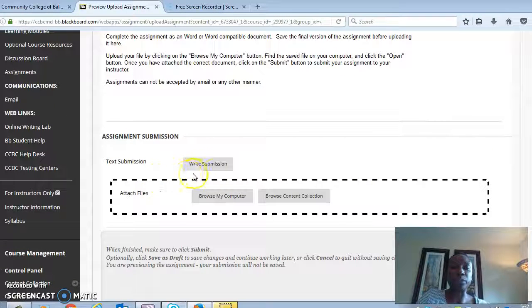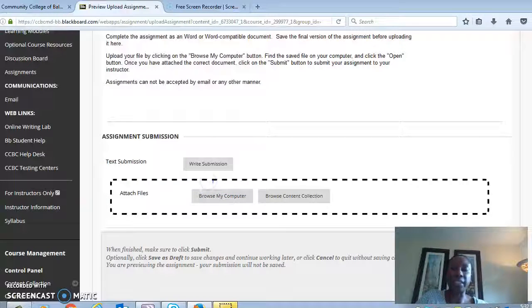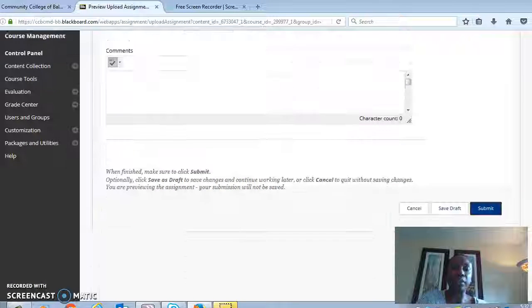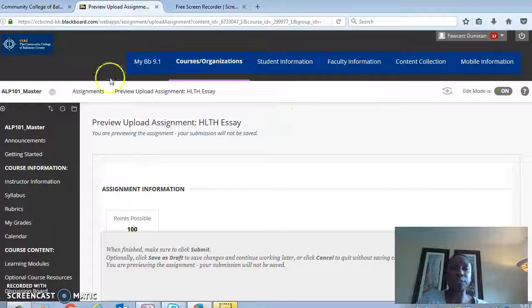When you have completed your essay, you will save it to your computer or a cloud saving device. You'll browse for it. You'll click on the Browse My Computer. Your computer will search for where you've saved it, and then you'll hit Open. And then you will click the submission button, the submit button, and you should be able to upload your essay that way as well.